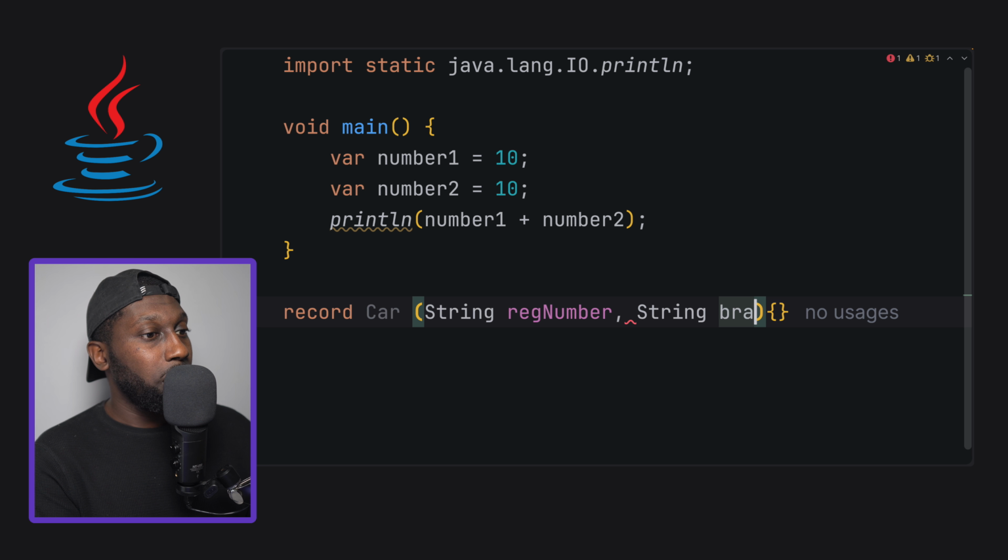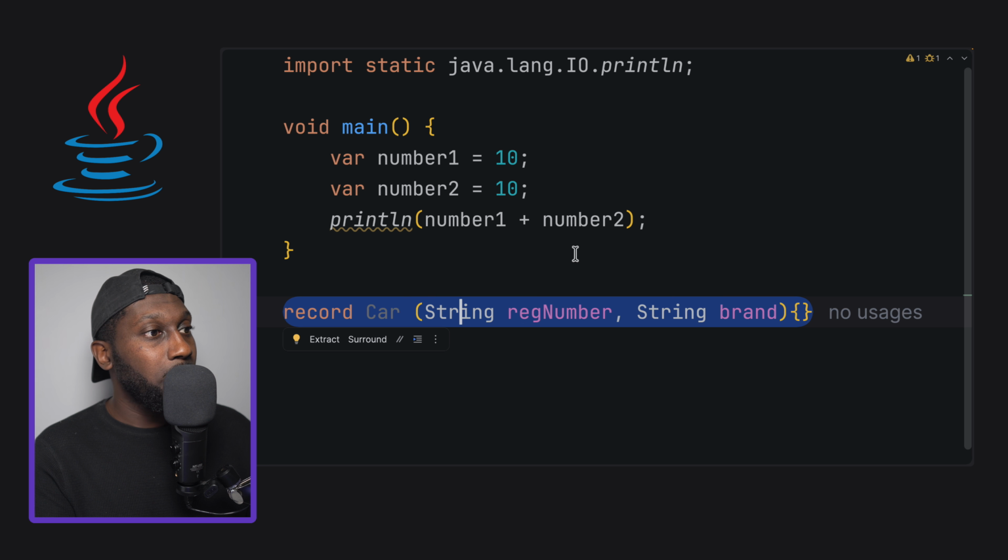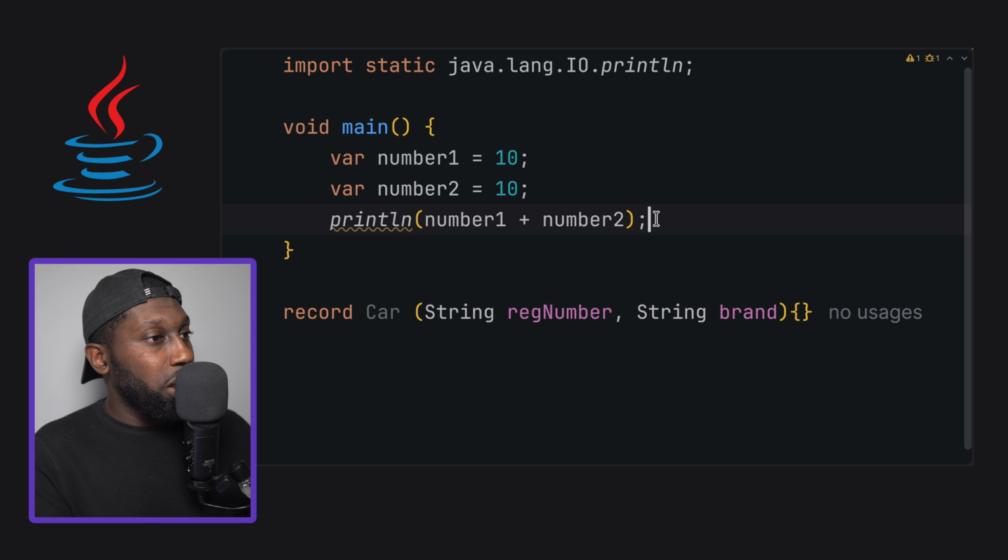So string, and then brand. Cool. So you can see that, nice and easy. And this is actually a one-liner. Amazing. The other thing that we can do now with this is that we can take this right here, and